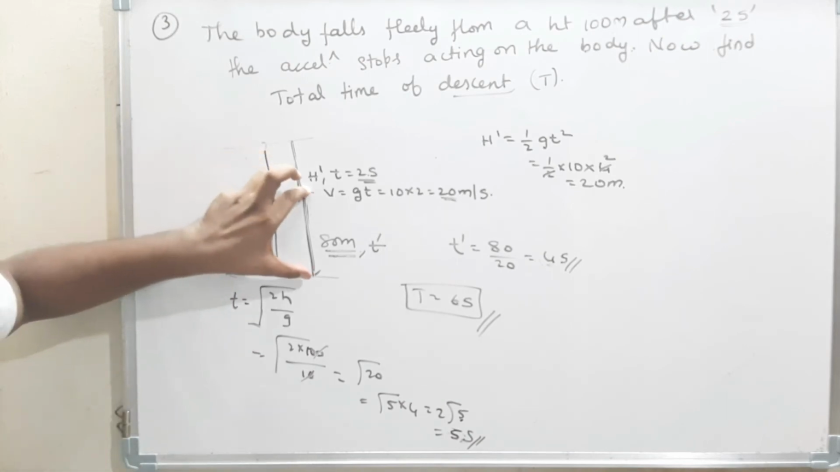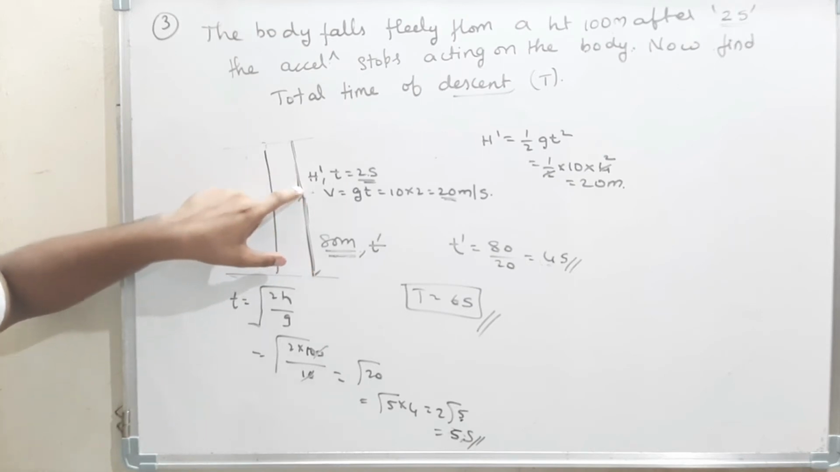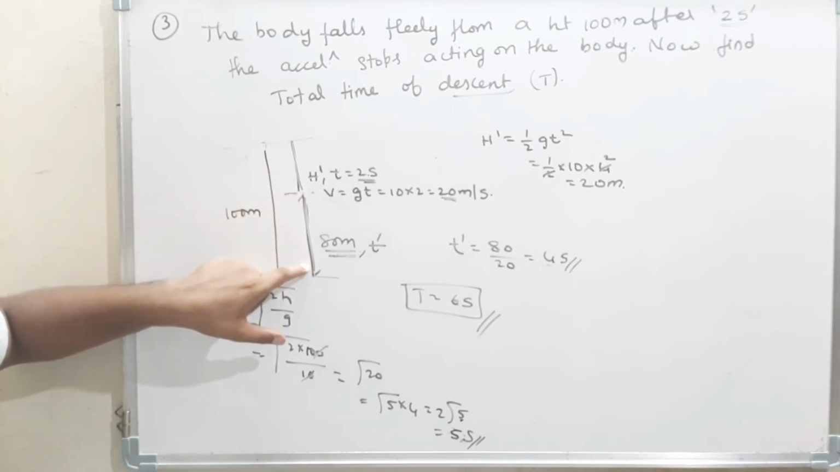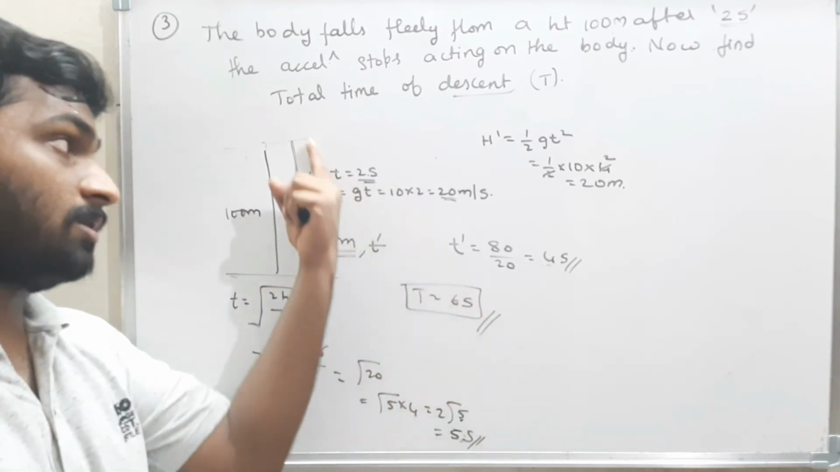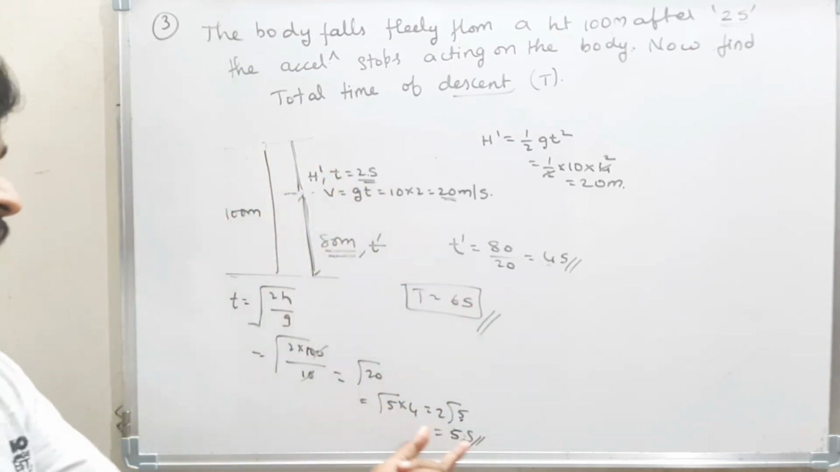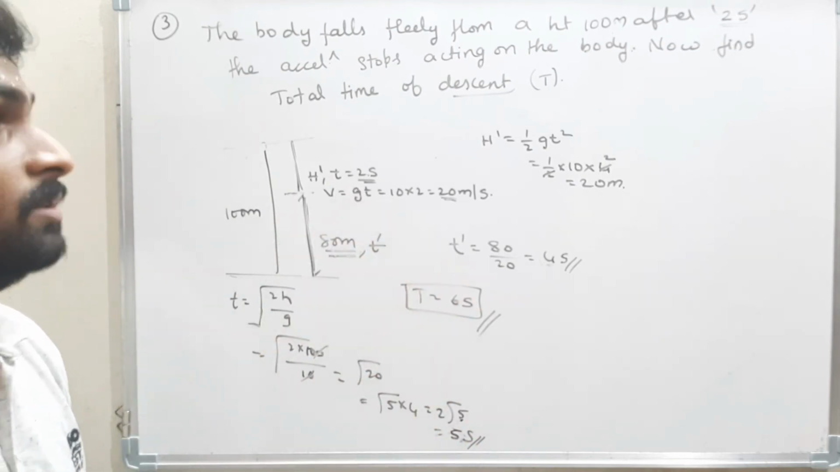But from here to here the acceleration is 0. That means from here to here the body will come with a uniform velocity. Therefore it will take a little bit more time. Therefore the total time is 6 seconds in this case. But in the normal case, it will take only 5 seconds. That means in this case 1 second extra. I think this is clear.